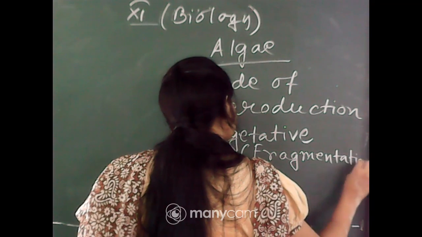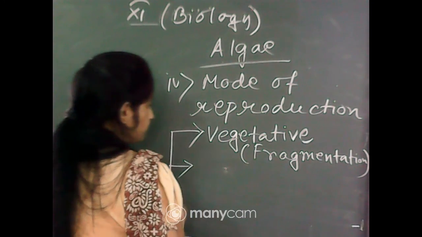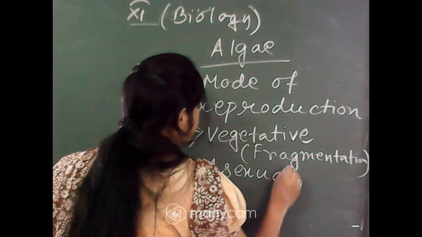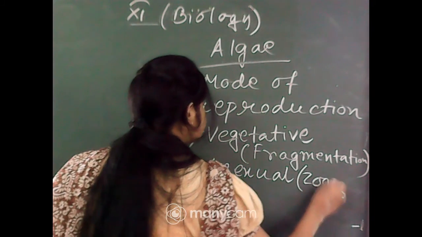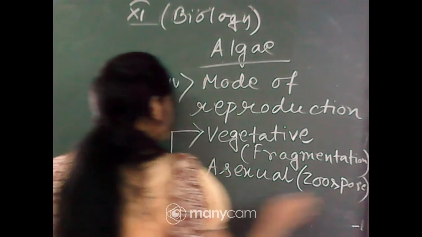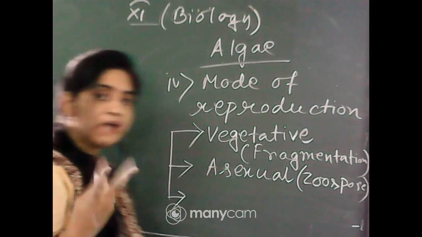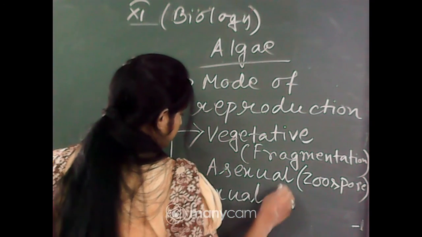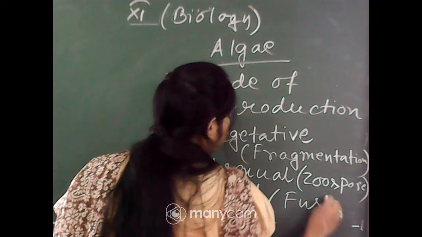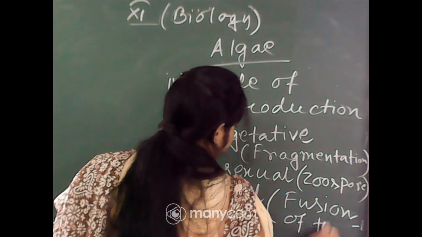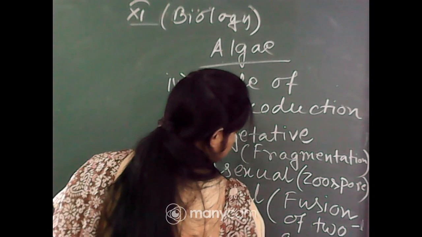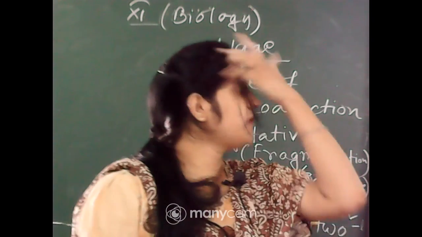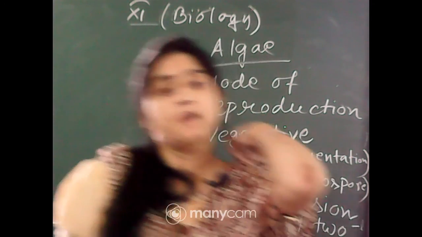Next one, asexual. Asexual reproduction occurs through the zoospore, a motile spore. And sexual reproduction is the fusion of two gametes, male gametes and female gametes. So you have seen three modes of reproduction in the body of the alga.